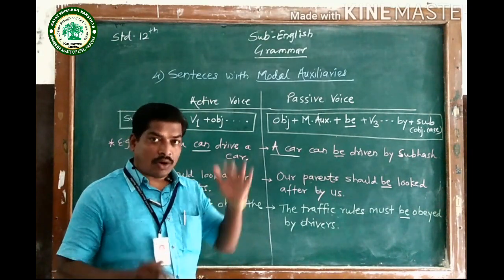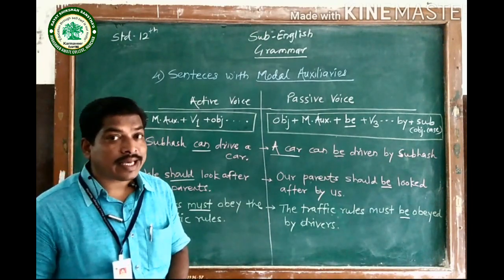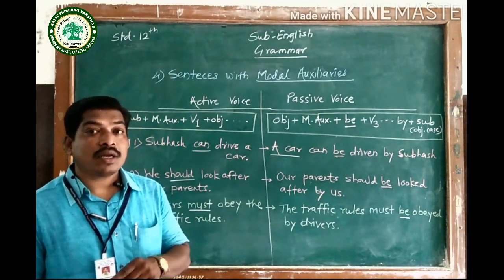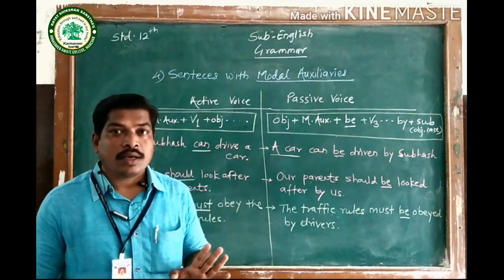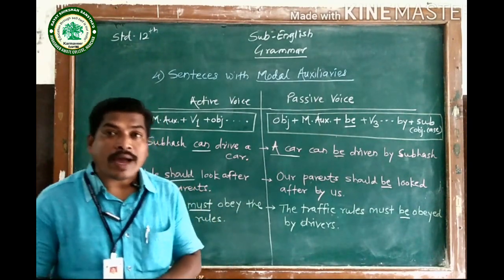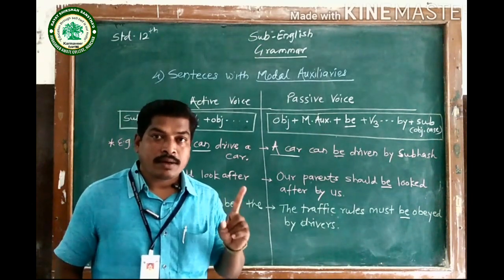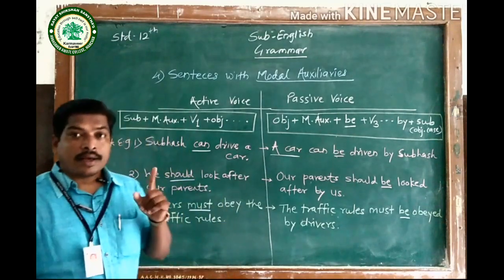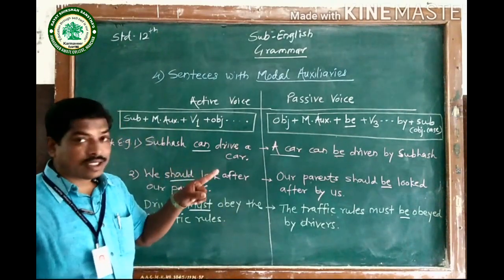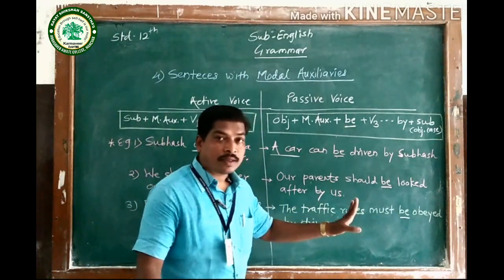But in all these rules, remember well that in continuous tense, you have to use the additional word being in passive voice. In perfect tense, you have to use been in passive voice. And in the sentences with modal auxiliaries or simple future, you have to use that be.